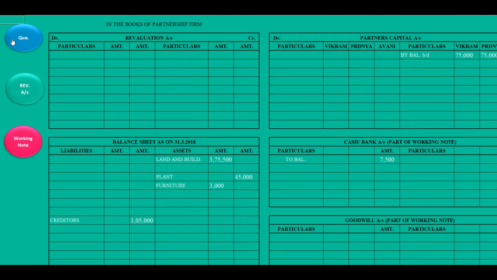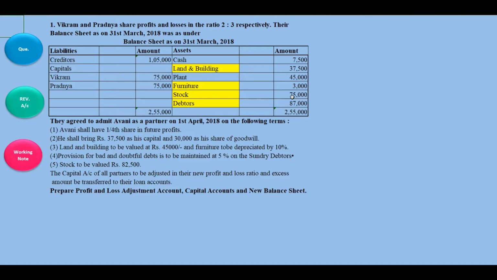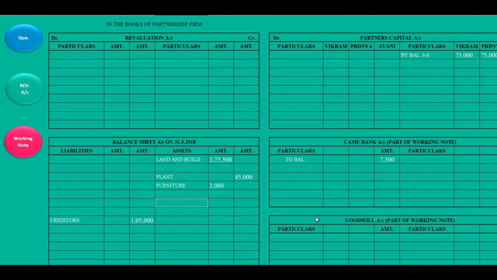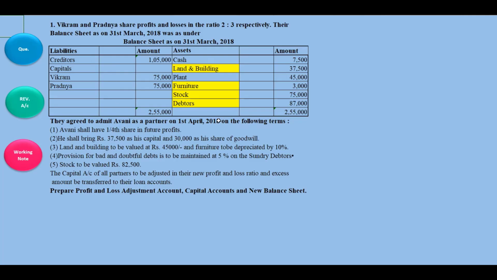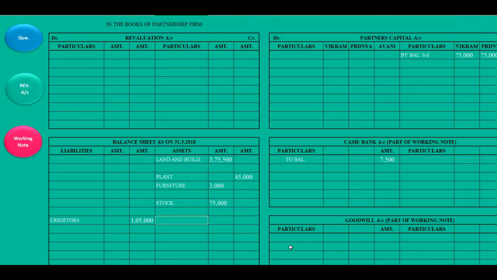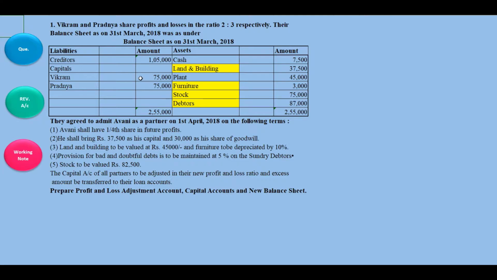Then stock 75,000 inner column. Then debtors 87,000 inner column. So this balance sheet is over.